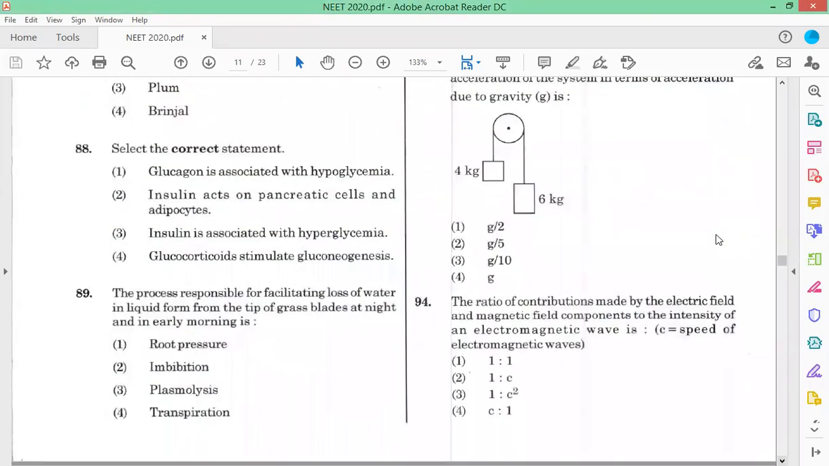The process responsible for facilitating loss of water in liquid form from the tip of a grass blade at night and early morning is known as root pressure, imbibition, plasmolysis, or transpiration. So this is due to root pressure. 89 is 1. Now coming to 90, and this is the last question.